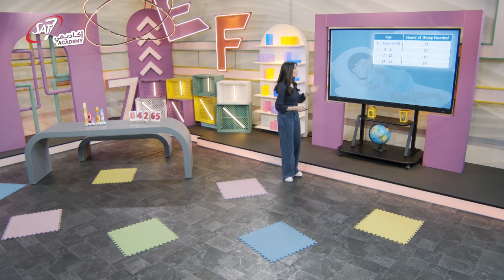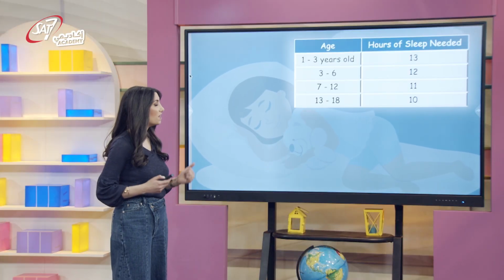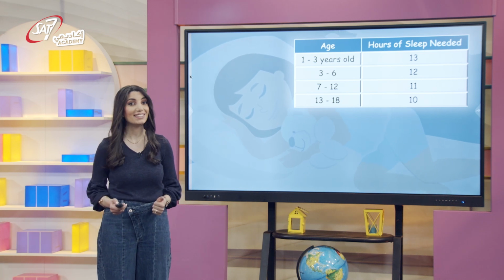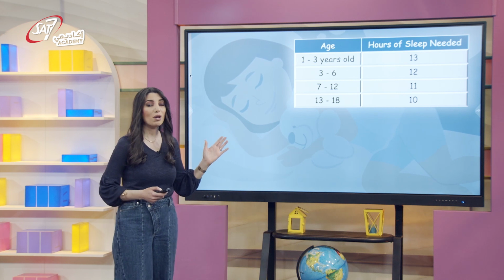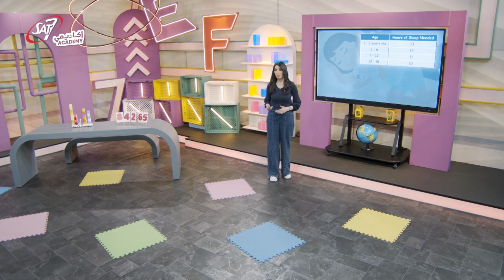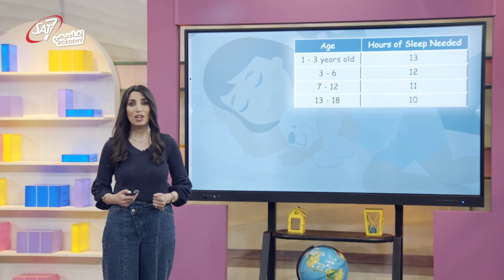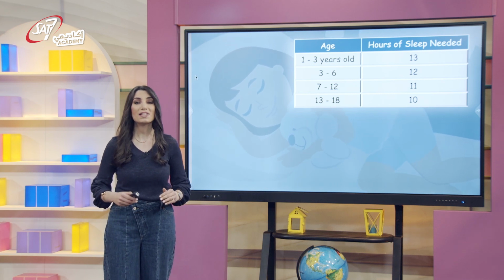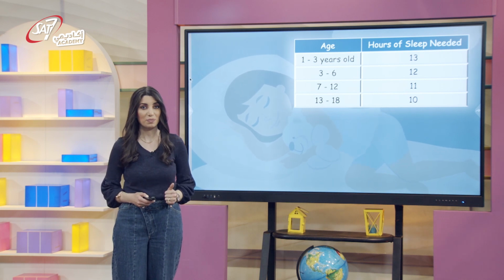This table shows the number of hours of sleep a person needs every night. If you are 10 years old, you need 11 hours of sleep every day. These numbers are averages. People are different, and we need different amounts of sleep. Some people sleep fewer hours, and others sleep more. The average shows the amount of sleep that the majority of people need at a given age.